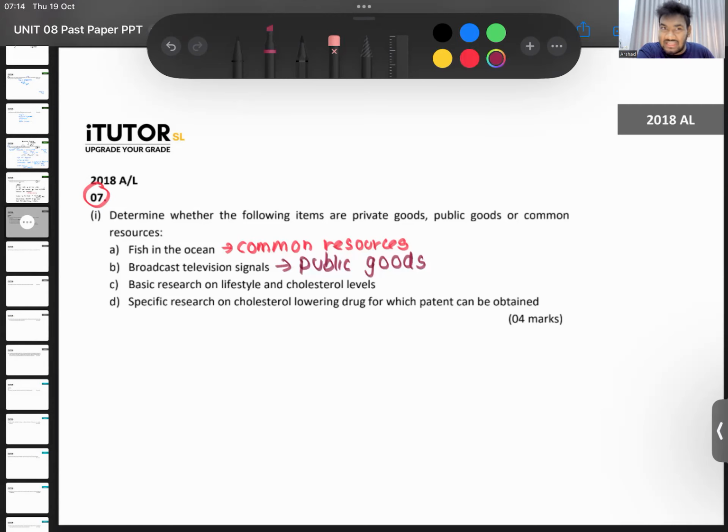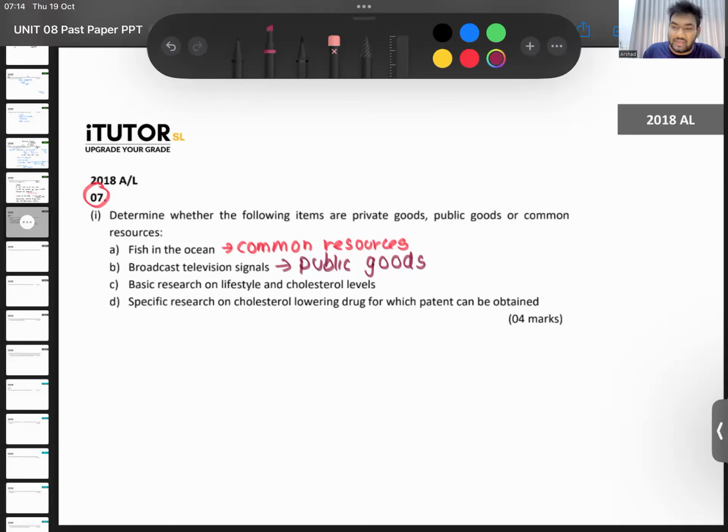So there, it's non-excludable. You can't stop someone from getting those signals. If you have an antenna, automatically signals come to you. It's non-excludable and it's also non-rival. Just because my house is getting TV signals doesn't mean that your house will get less TV signals. So non-excludable, non-rival, you can call that public goods.